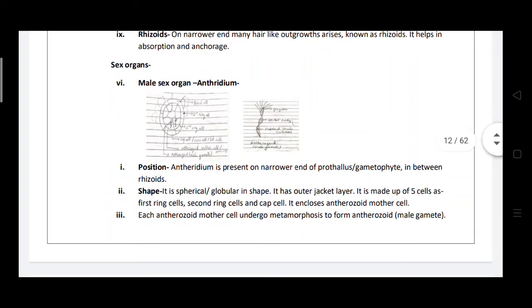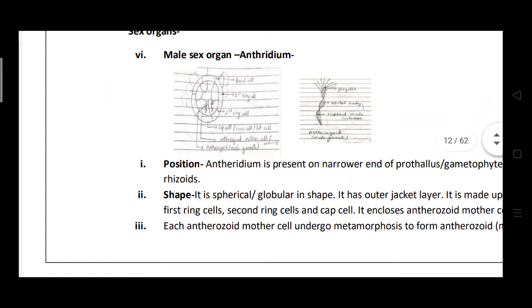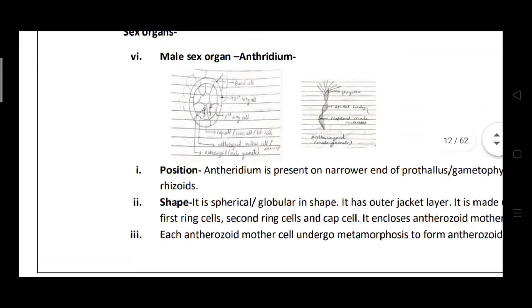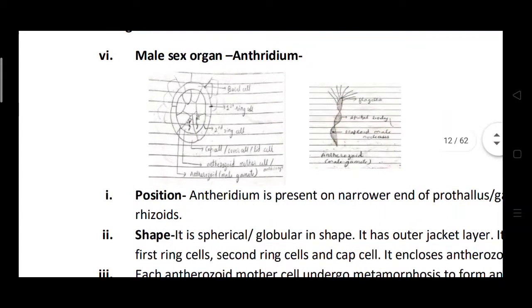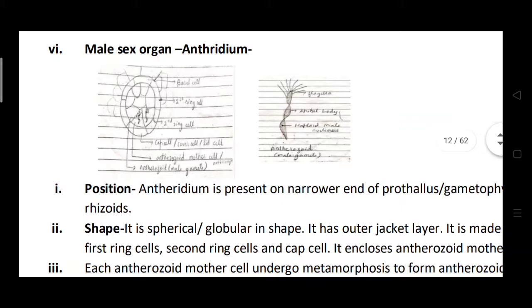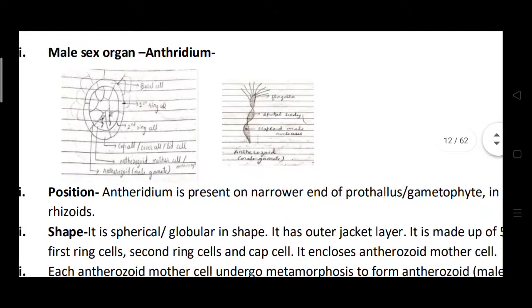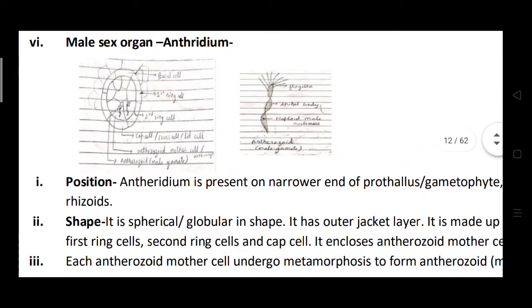So, the male sex organ is also called the antheridium. This is the structure of the antheridium. The antheridium is present on the narrower ends of the prothallus or gametophyte in the rhizome.